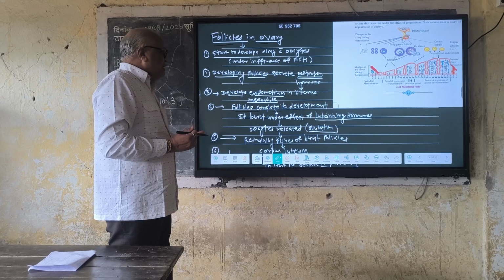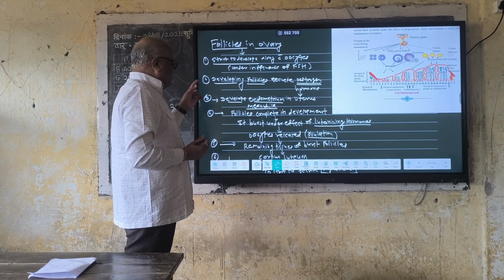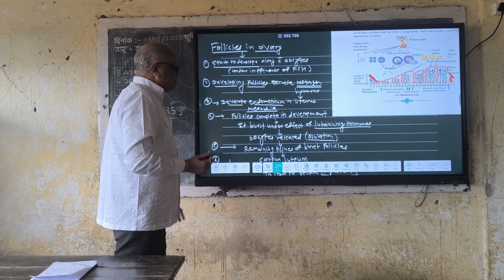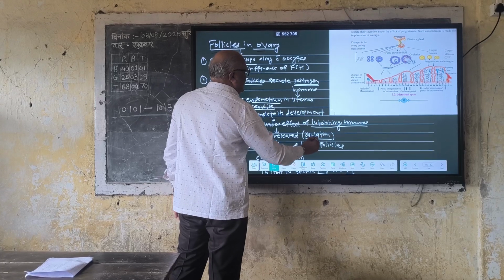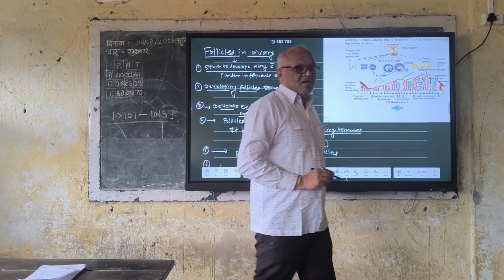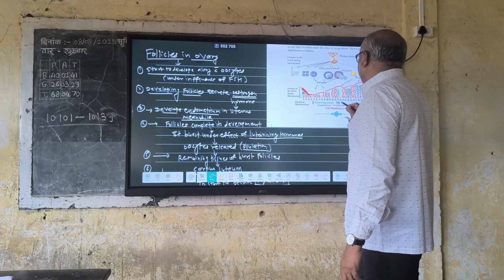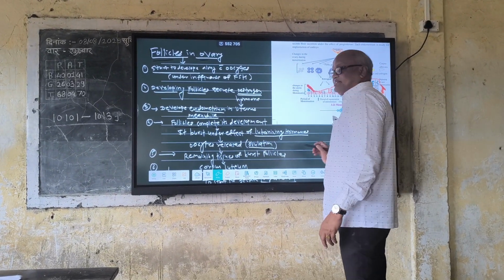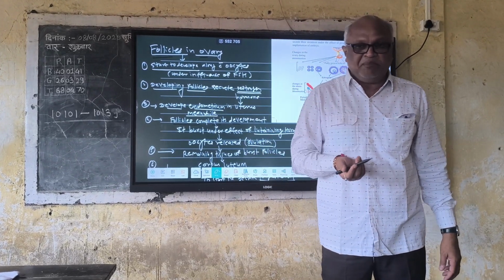The follicle bursts, and during the burst the oocyte is released from the follicle into the oviduct. It is called ovulation. So ovulation begins 14 to 16 days after the menstruation period.